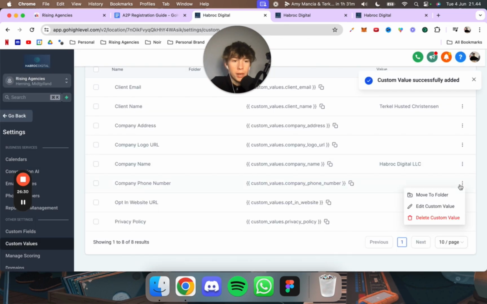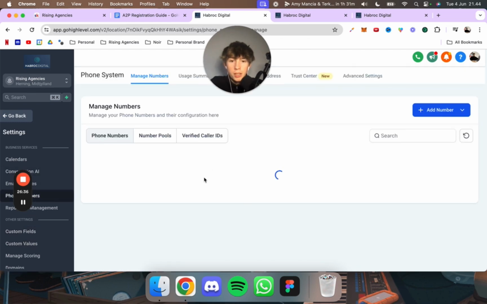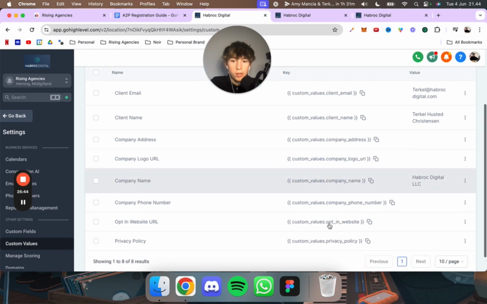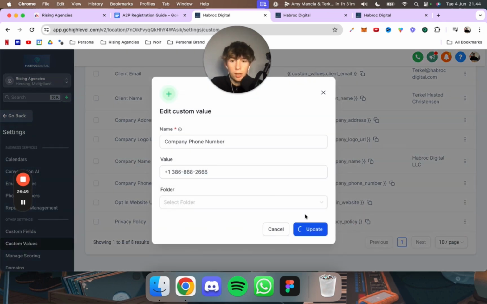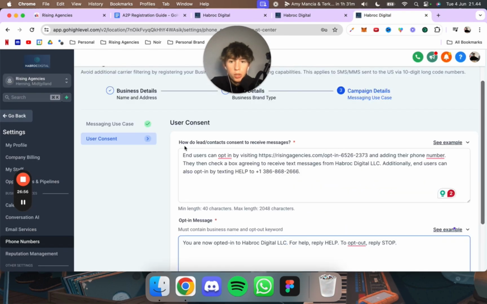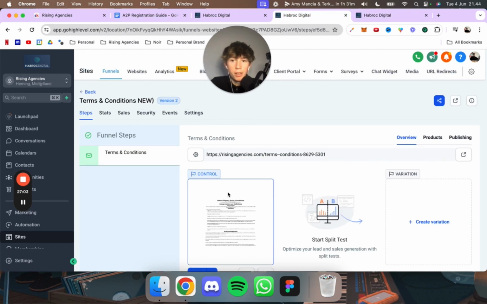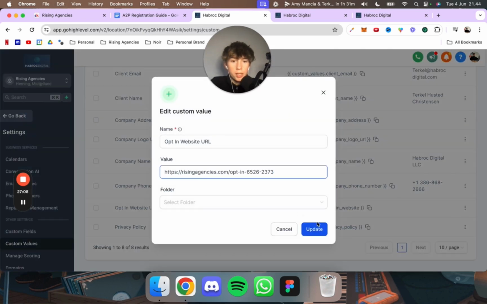Company phone number right here. And then you just go up to phone numbers right here, and take the phone number that we just used. So you just copy this again, click on custom values, and paste it into company phone number like this. Click on update. All right. And then what you want to do quickly is go back to this one and copy the opt-in URL. You can also go back into the funnels and find it there. I'm just going to take it from here, and then you paste that in. And then we want to find the privacy policy page.